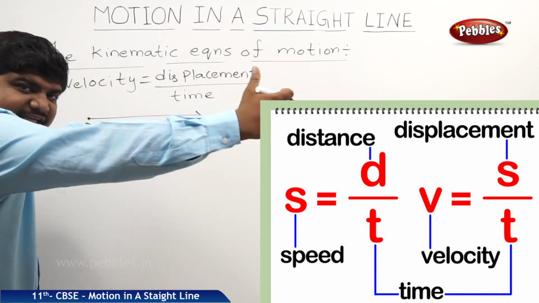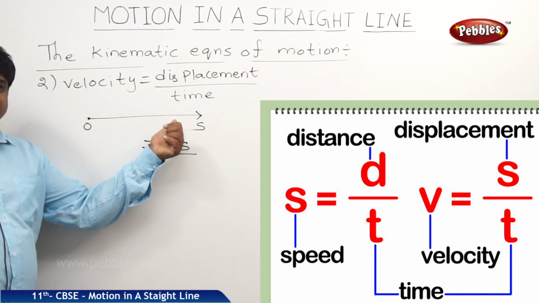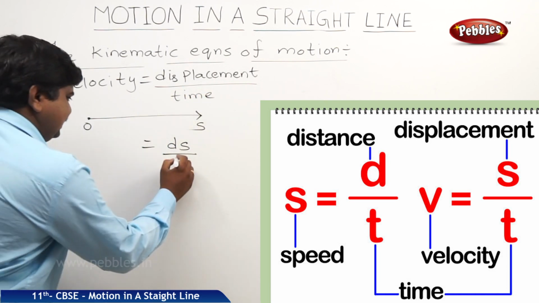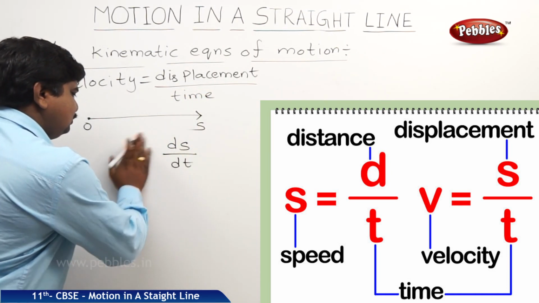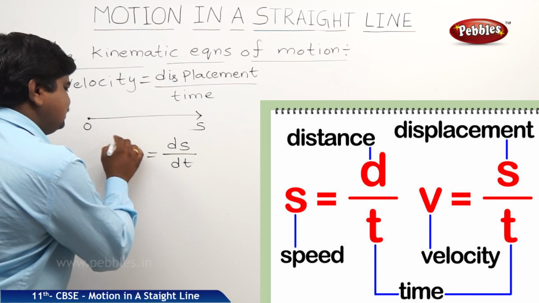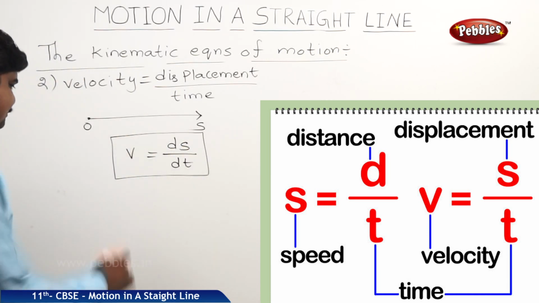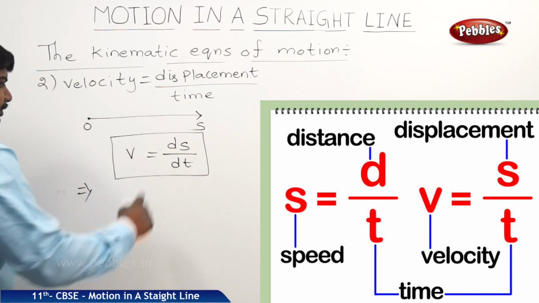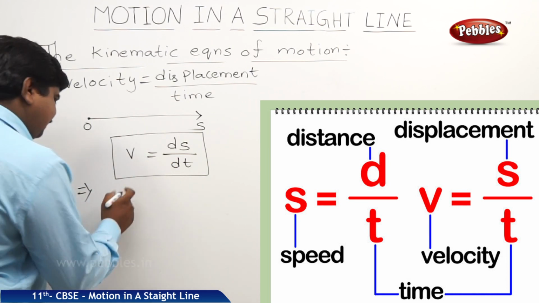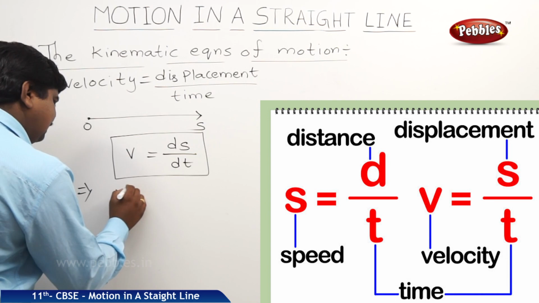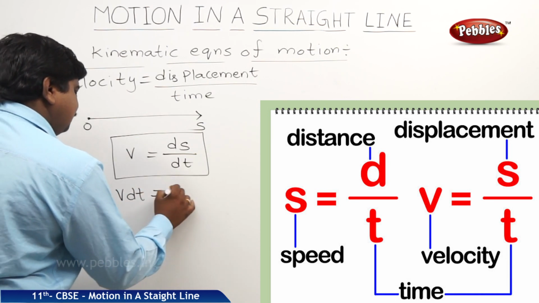As the positions keep on changing, the time will change. So the change in time is dt. So the mathematical equation for this is v is equal to ds by dt. If we cross multiply, we get v dt is equal to ds.